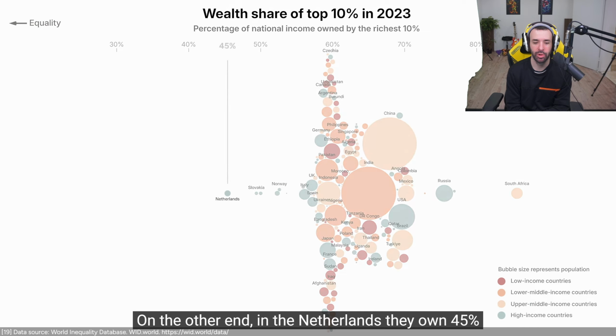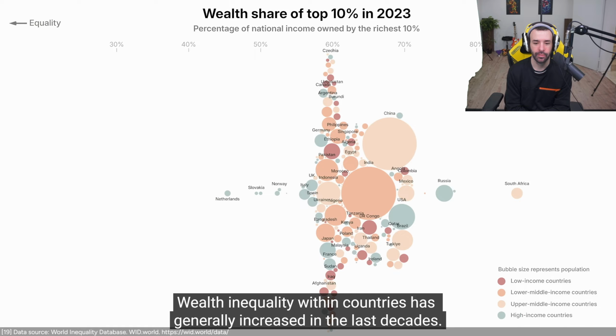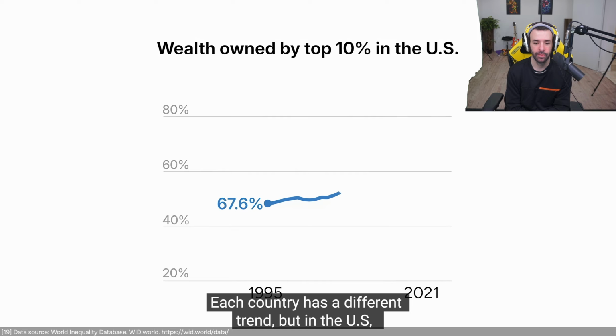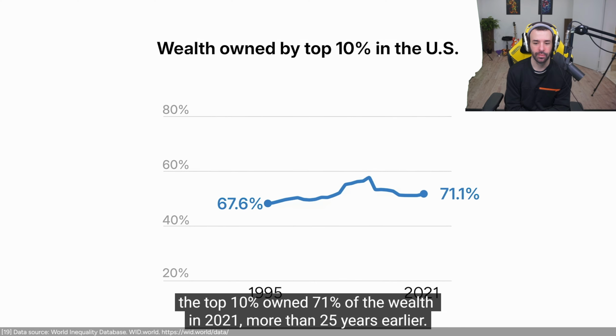On the other end, right in behind the Netherlands, they own 45%. Wealth inequality within countries has generally increased in the last decades. Each country has a different trend, but in the US, the top 10% owns 71% of the wealth in 2021, more than 25 years earlier.